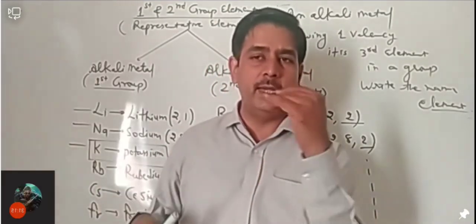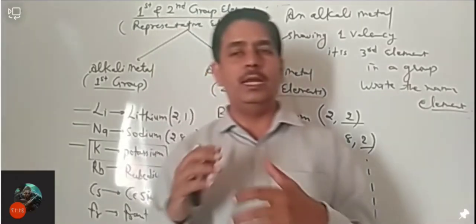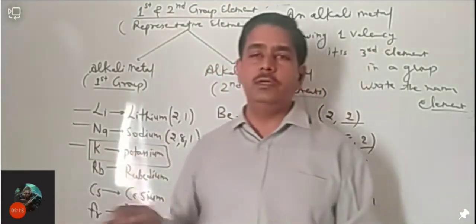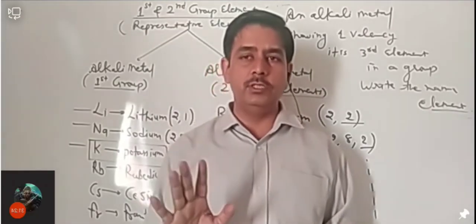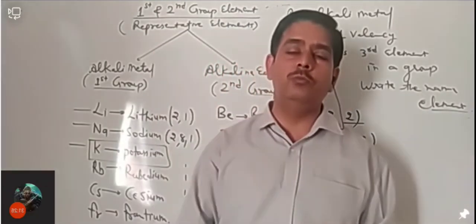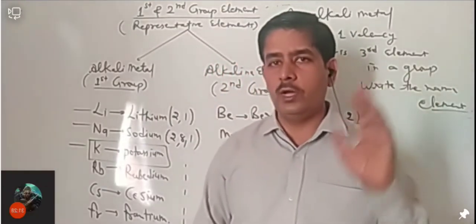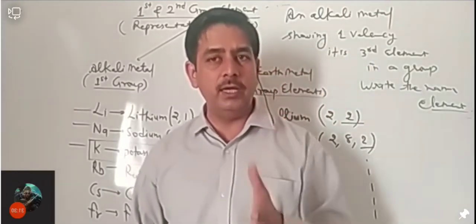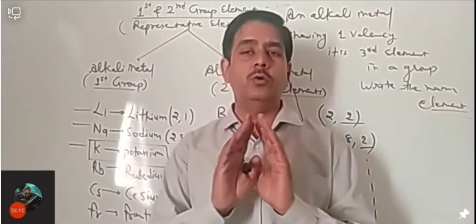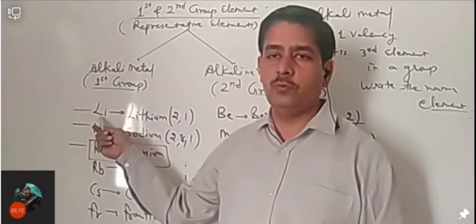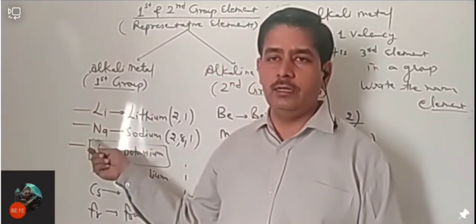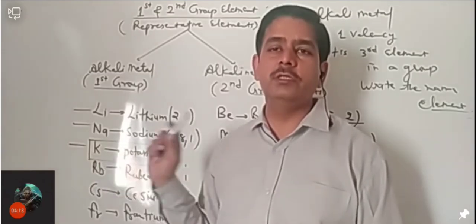So जब अगर हम metal की बात करते हैं, if we are talking about the alkali metal, so in alkali metal the first element is lithium, because hydrogen is not metal. Hydrogen is not metal क्योंकि पुरानी बुक्स में देखें तो हाइड्रोजन ऊपर की तरफ है। So हाइड्रोजन उसमें रखा गया था, but right now we know that it is not a metal. If we are talking about the alkali metal, the lithium will be the first one. Okay, and then sodium, then potassium. So potassium is the third element.